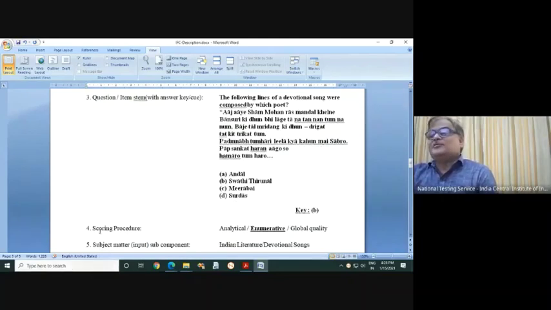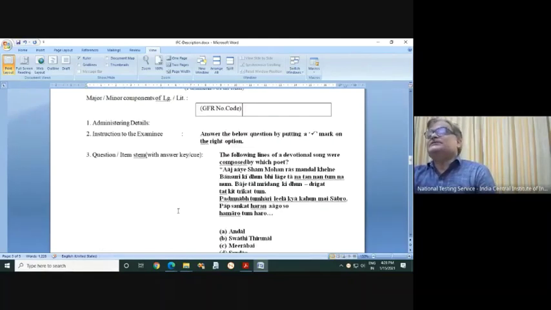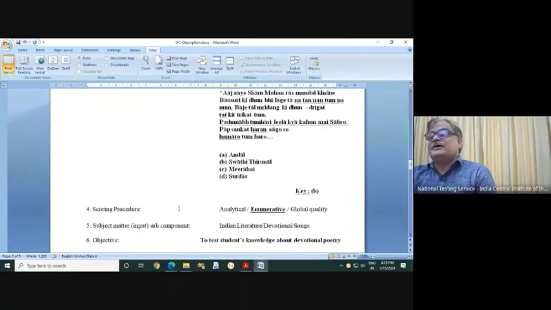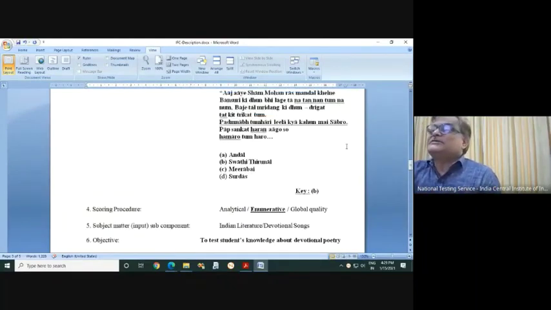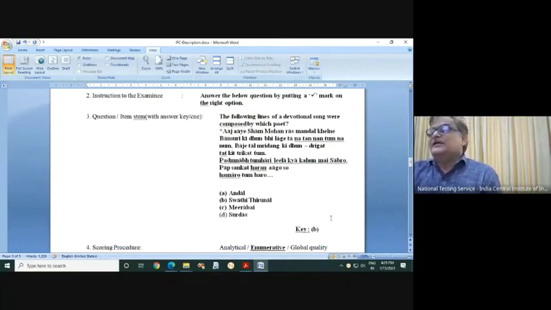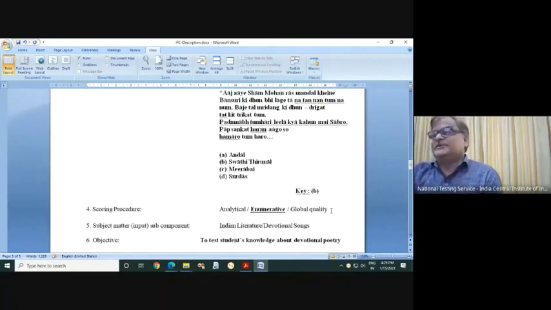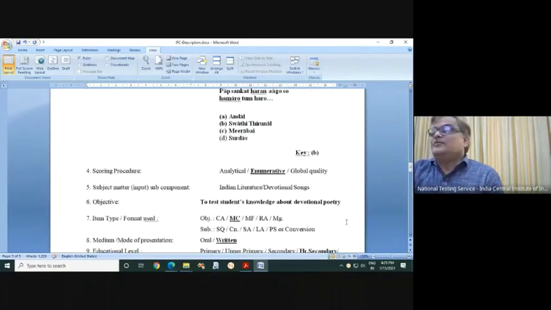Now you see the scoring procedure. I have already mentioned that if it is an objective type question, of any subtype, any content, any problem it deals with, there is only one scoring procedure we have, that is enumerative. If it is a 2 marks question, and the answer is B, then we have to give 2 marks, right? Now subject matter: Indian literature, devotional songs, objective.